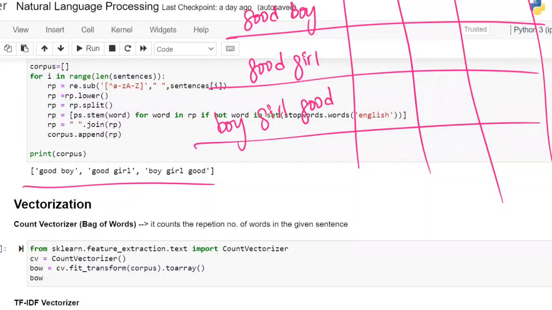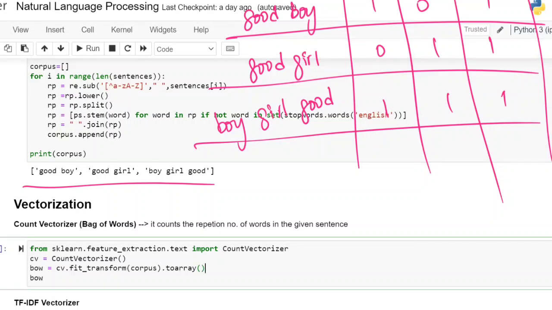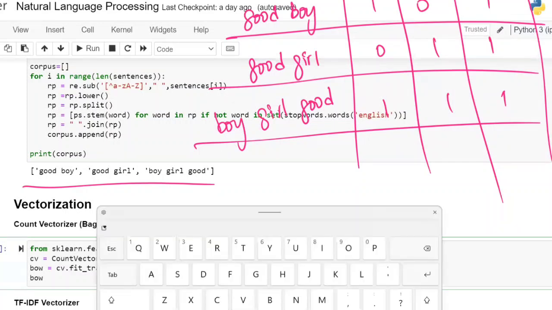Now first, here we are going to get boy, girl, good: that is 1, 1, 0, and this is 0, 1, 1, 1, 1, 1. You are going to get it like this. So here, from sklearn.feature_extraction, import the CountVectorizer. I'm going to keep the CountVectorizer function in cv, then fit and transform to an array. If we don't write to array, it is going to give us a function. It is returning a function.